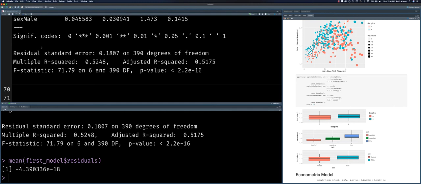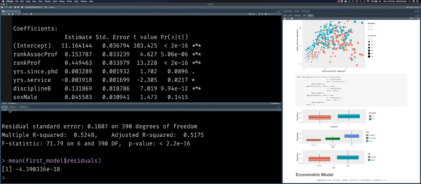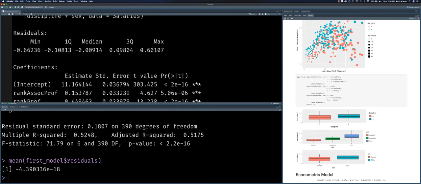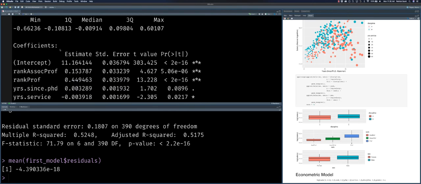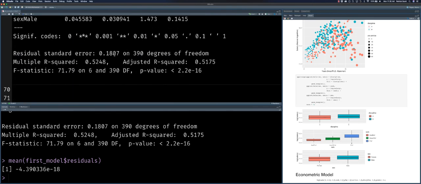Next, at the bottom, we see residual standard error. Residual standard error is basically the standard deviation of our residuals. So if we take the actual residuals that we're summarizing here and calculate the standard deviation of all of these, then we get this number. Now, this number is not necessarily important by itself. Usually we look at residual standard errors when we're comparing different models, and we generally would want the residual standard error that is smaller. So this is more of a model comparison calculation than anything else.